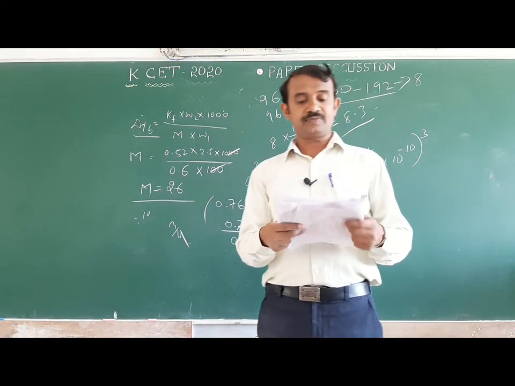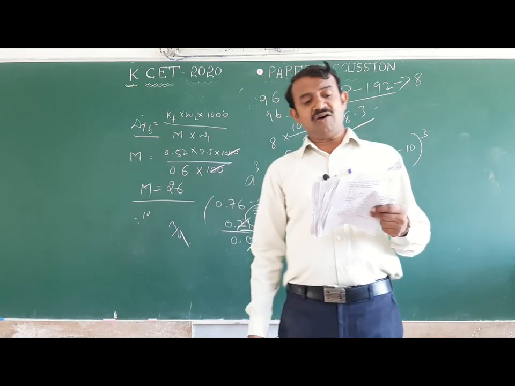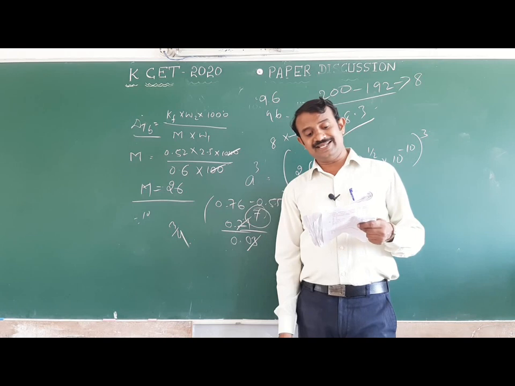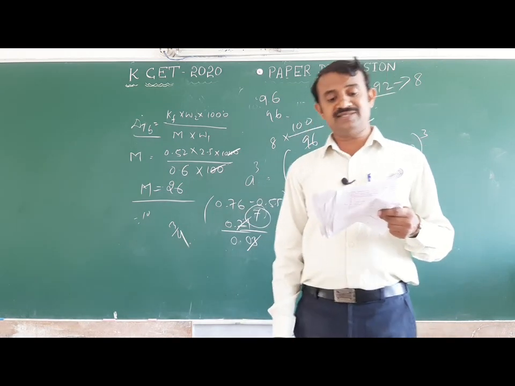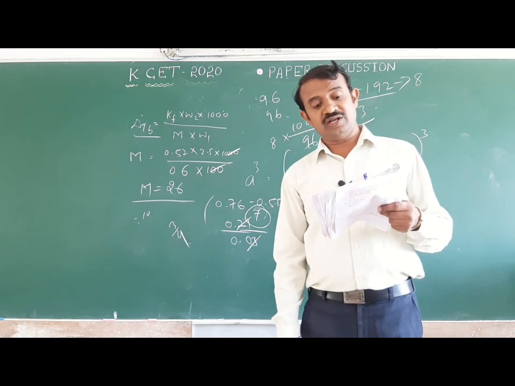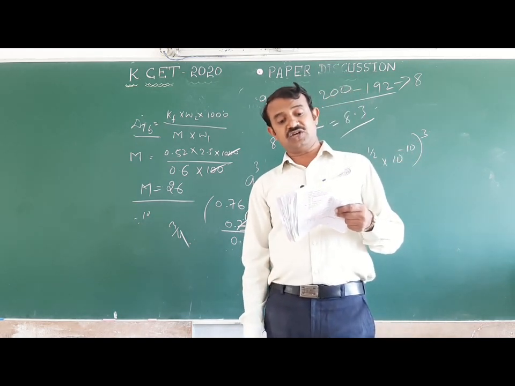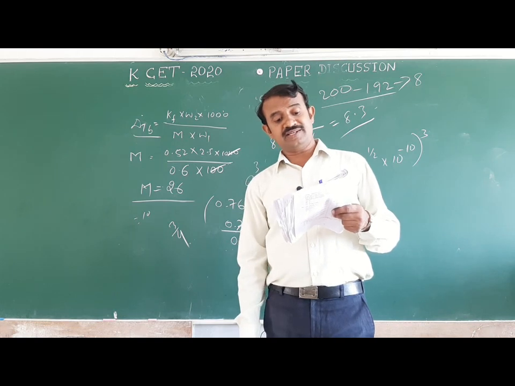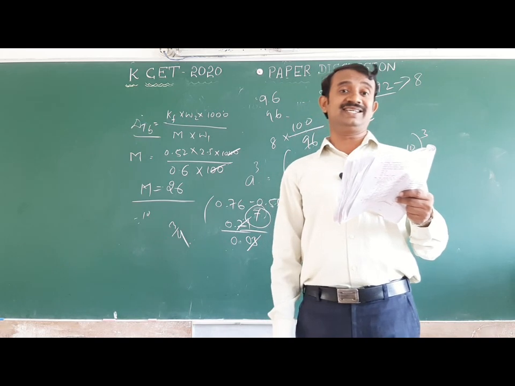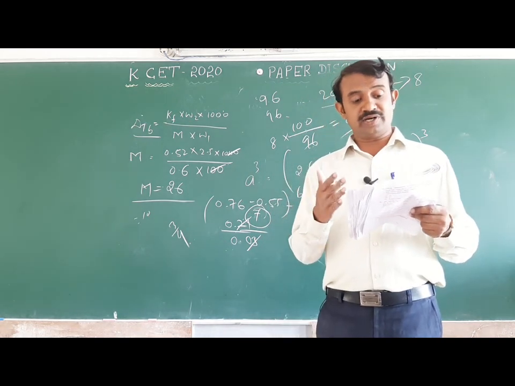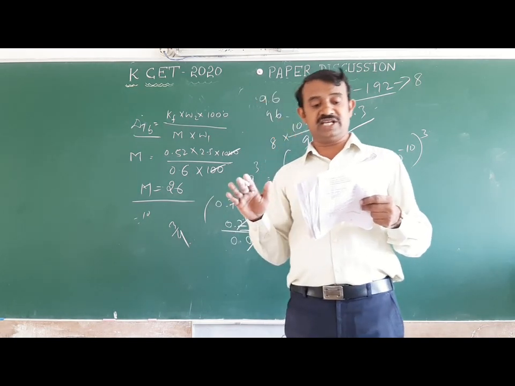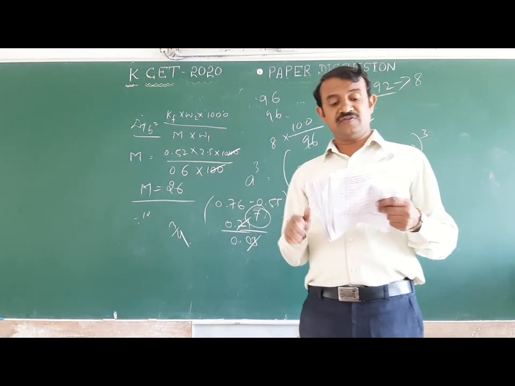Next, the rate constant of a reaction is given by K equals Z e to the power of minus Ea divided by RT, under standard notation. In order to speed up the reaction, which of the following factors decreases? Energy of activation decreases. That is one of the important points. Temperature does not decrease, Z also does not decrease, and both Z and T do not decrease, only the energy of activation.